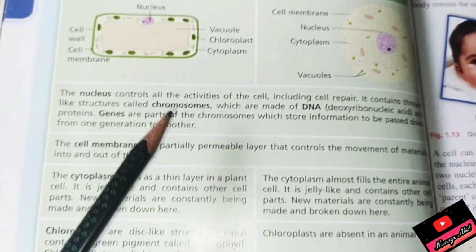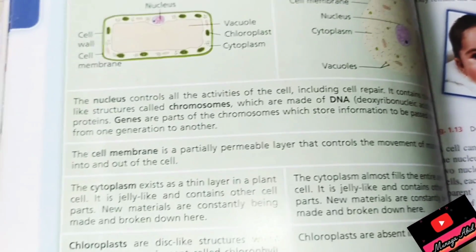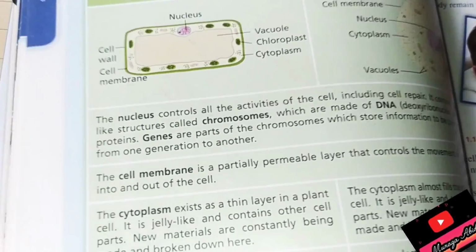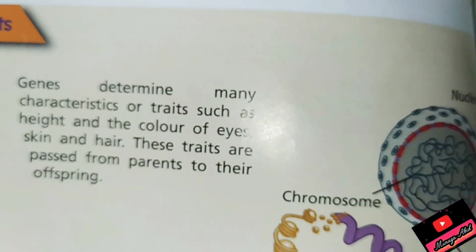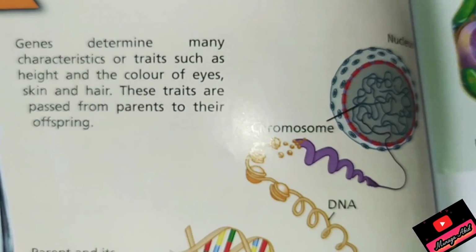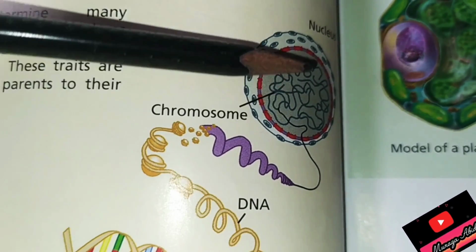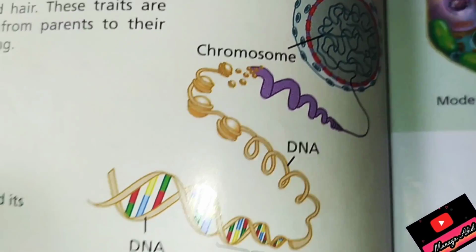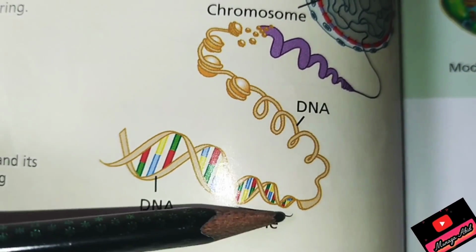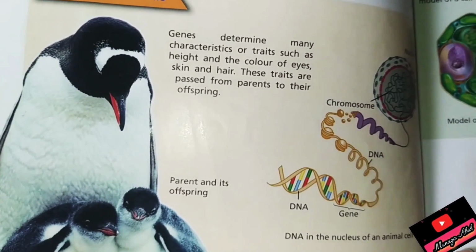So the nucleus controls, what is nucleus? Nucleus controls all the activities of the cell because it has DNA, okay? It has genes. Genes determine many characteristics or traits such as height and color of eyes, skin, hair. These all are present in the nucleus. Because nucleus has chromosomes, these chromosomes have actually DNA molecules. The part of DNA that is controlling a character of any organism is called its gene.